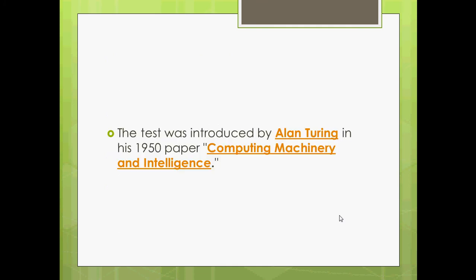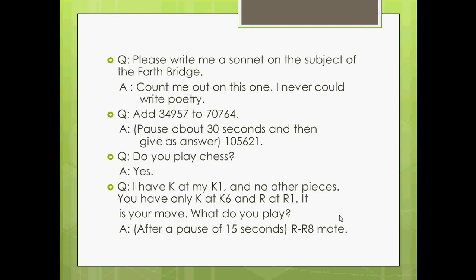Now, these are some questions. These are some tricky questions from which we can determine which is machine and which is human. If someone makes a chatbot, he has to think about questions like this. The interrogator may ask, please write me a sonnet on the subject of the Forth Bridge.